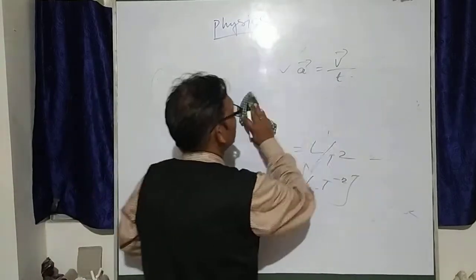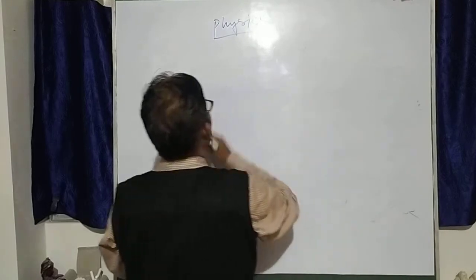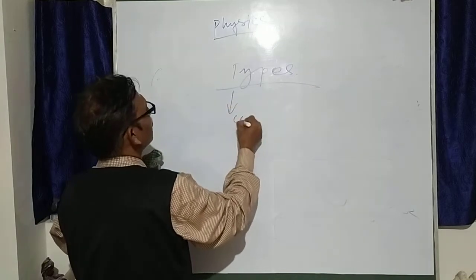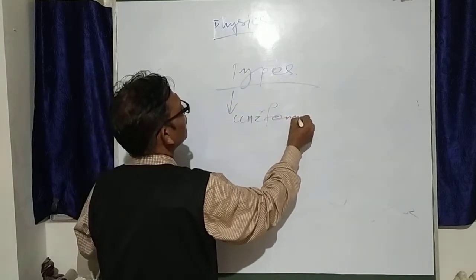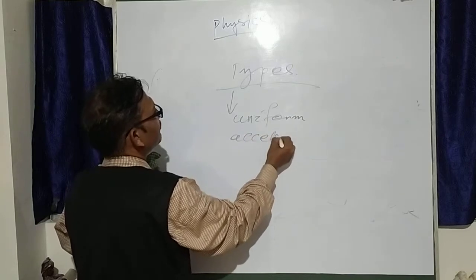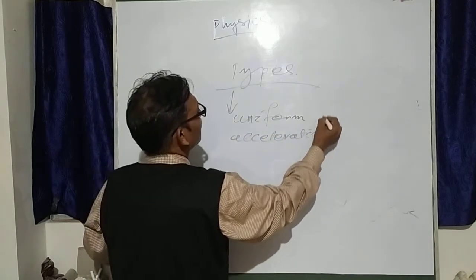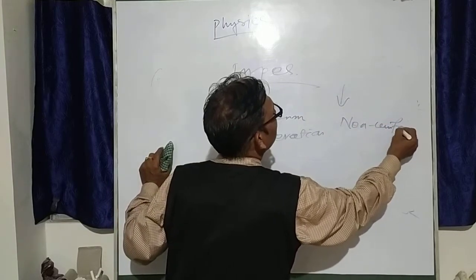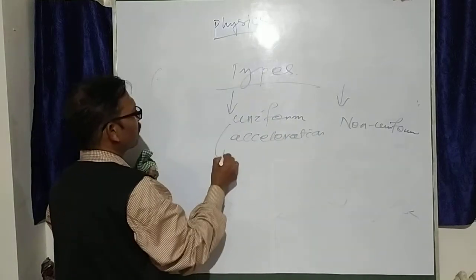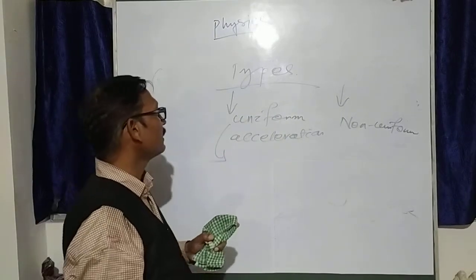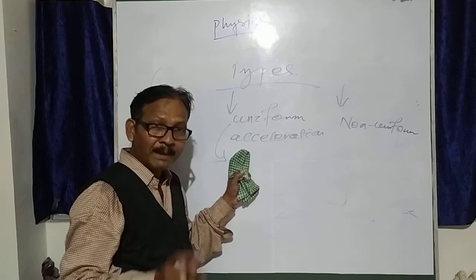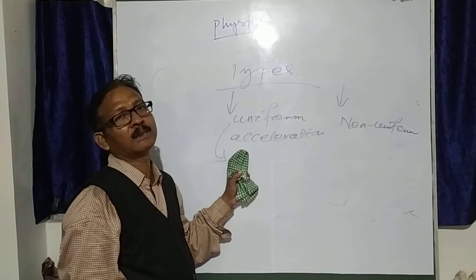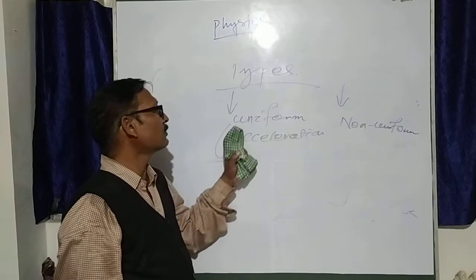Next we will see types of acceleration. One is uniform acceleration, and another is non-uniform acceleration. Uniform means equal change in velocity for the same or equal time intervals. If you keep the time interval the same and the velocity changes by the same amount, that is called uniform.